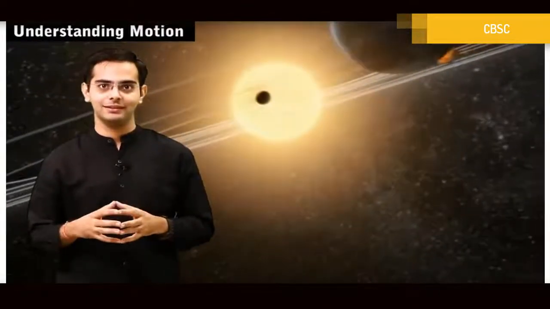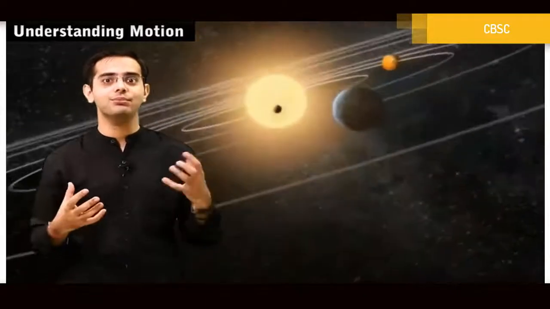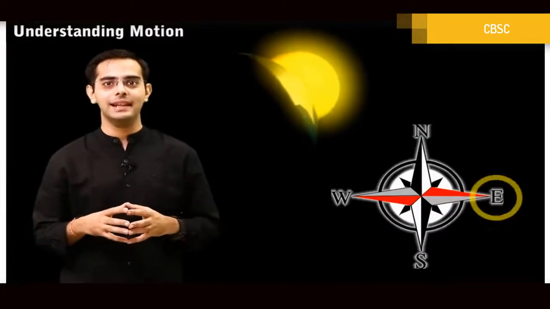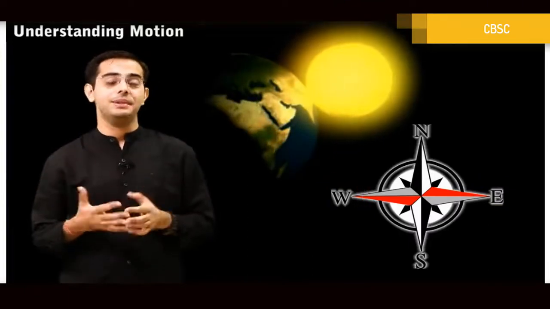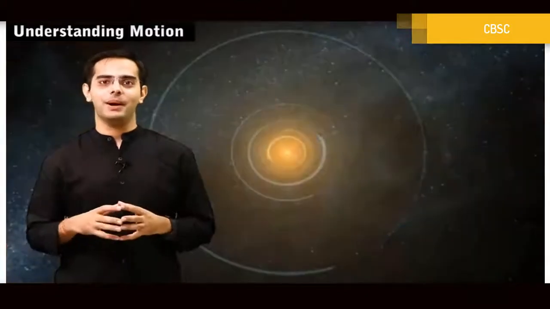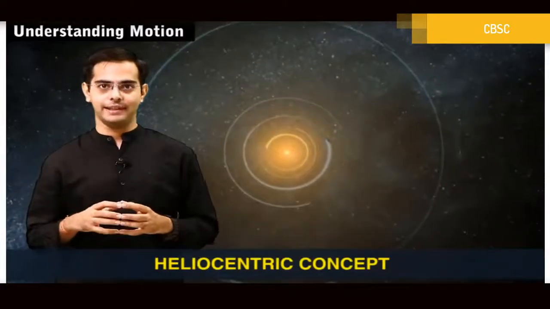You're sitting on the earth, but you cannot see the earth moving around the sun. Rather we say that the sun is moving, and as goes the common saying, the sun rises in the east and sets in the west. But now the question is, when the earth is moving, why don't we directly perceive the motion of the earth? To understand this concept, we must be aware of the heliocentric concept.